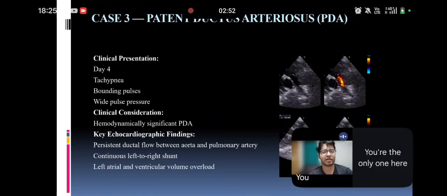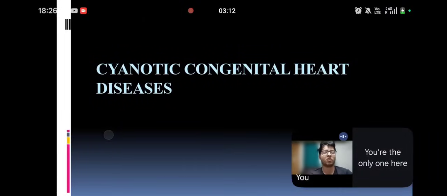Patent ductus arteriosus patient. Day 4 of life, came with tachypnea, bounding pulses, and wide pulse pressure as well. On 2D echocardiography, there was persistent ductal flow noted between the aorta and the pulmonary artery with continuous left to right shunt, and the left atrium and ventricle show volume overload on color Doppler study.